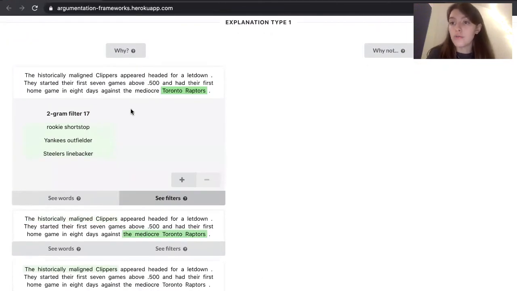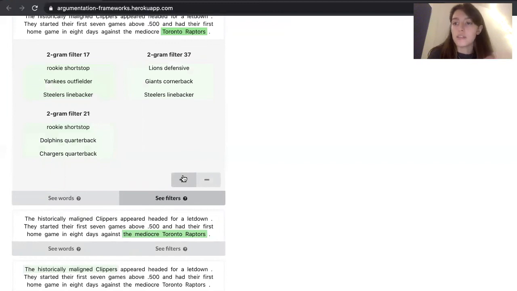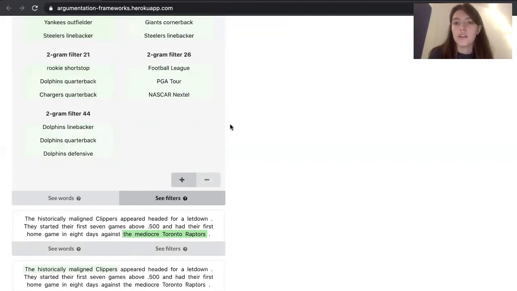And thanks to the natural language concepts associated to these filters, we can get an idea of what kind of concepts these filters detect. For example, for Toronto Raptors, this n-gram was mostly detected by filter 17, which typically also detected in the training set the concepts rookie shortstop, Yankees outfielders, and Steelers linebacker. Once again, the user is able to ask the UI for more filters, as there are several filters that will have detected the same group of words.